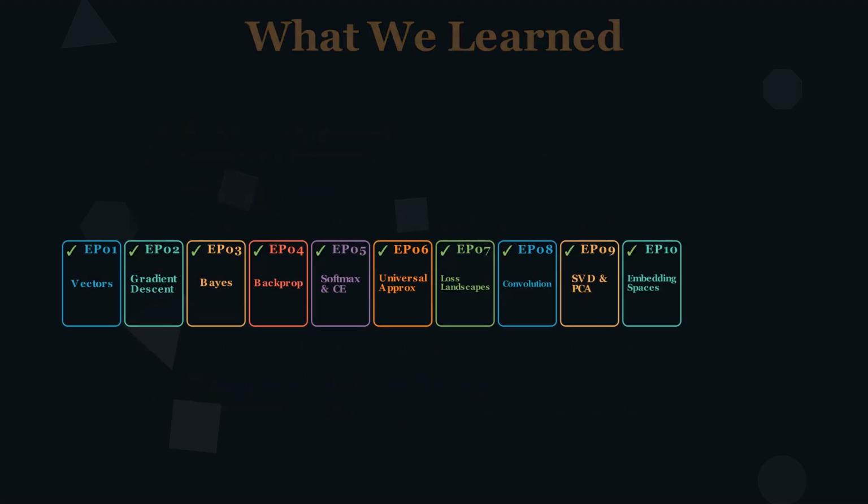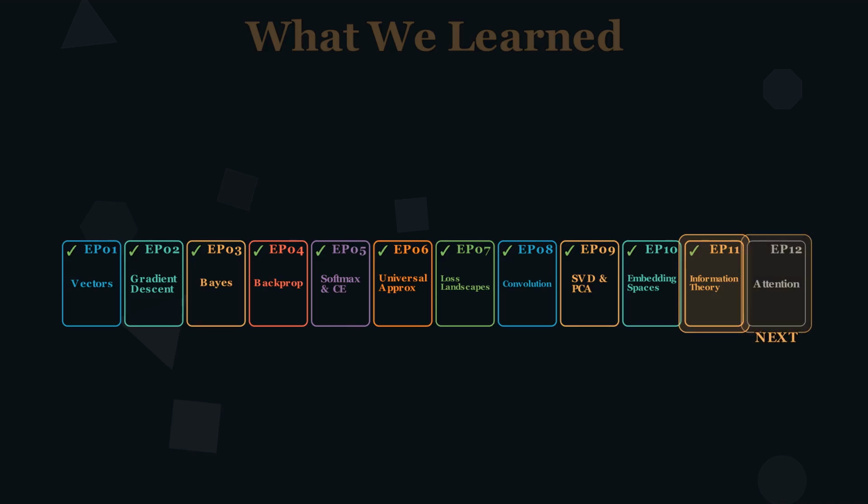11 episodes, from vectors and matrices through gradient descent, Bayes' theorem, backpropagation, softmax, universal approximation, loss landscapes, convolution, SVD, and embedding spaces to information theory. Each episode builds on the last. Each concept connects to every other.